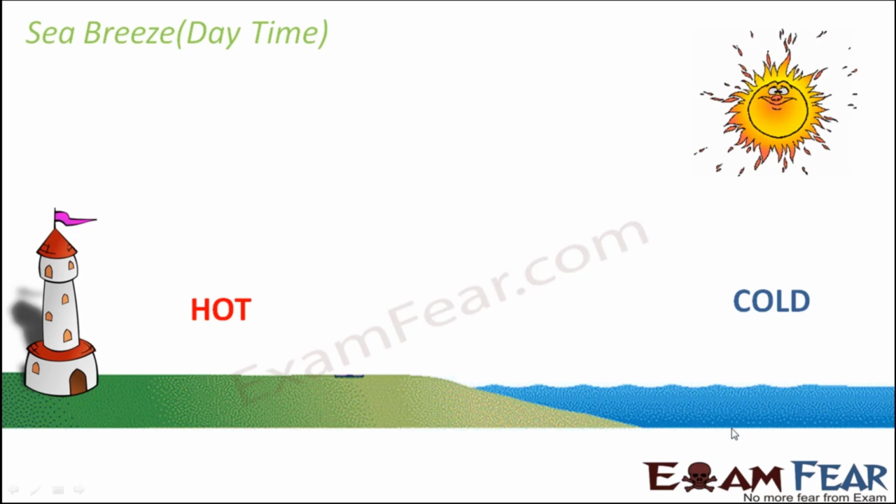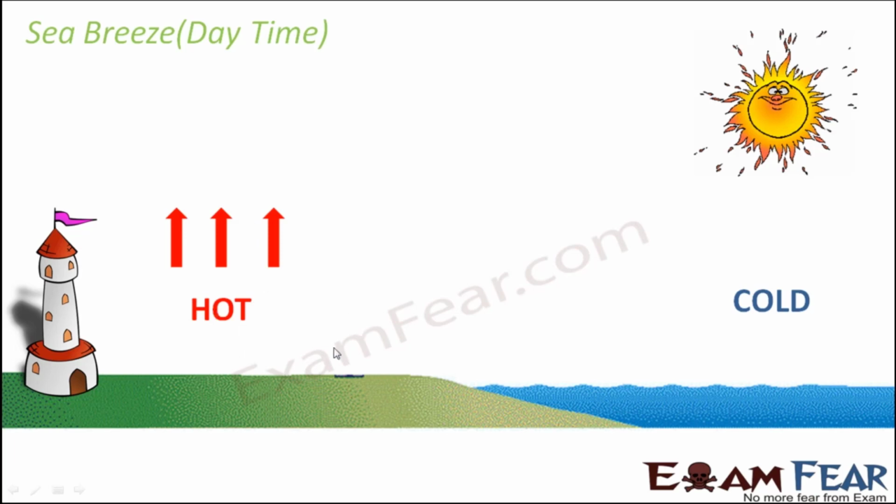Now when the land gets heated up quickly, what happens? The air above the land gets heated up. Now warm air is less dense. As a result, the warm air moves up. So less dense air will tend to move up. So therefore this warm air, which is less dense, starts moving up.